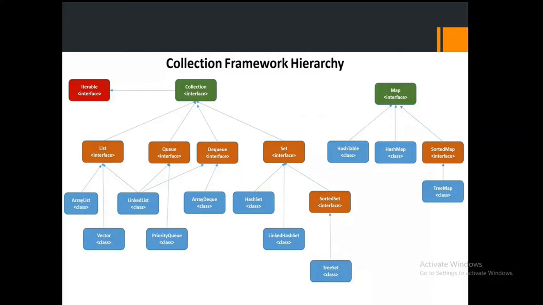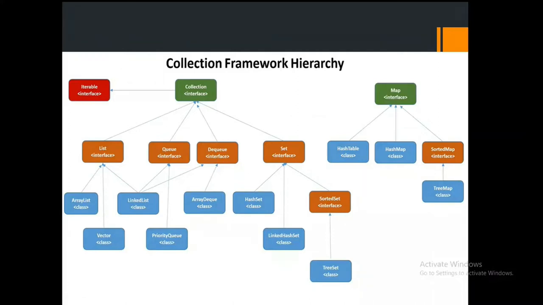Collection means a group of objects, which I'm going to show here. Try to understand this figure, and you will easily understand all the things. I'm also going to explain the color representation; if you understand this figure, you will get an almost complete picture of the collections.